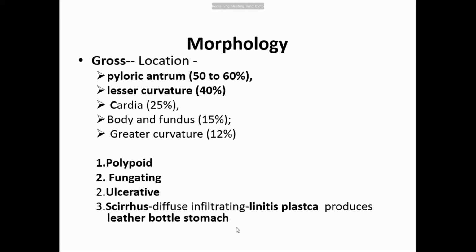So leather bottle stomach produces this scirrhous type of carcinoma, because it diffusely infiltrates the wall of the stomach and causes a lot of fibrosis. So that's why plastica is plastic-like. Linitis means lining, so plastic-like lining means a stiff, thick gastric wall, that is also called leather bottle. So gross morphology, remember: polypoid, fungating, ulcerating, and scirrhous.